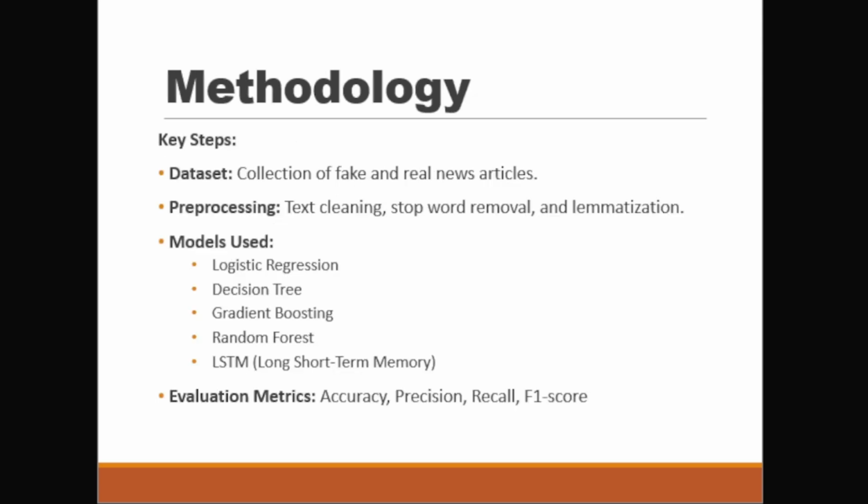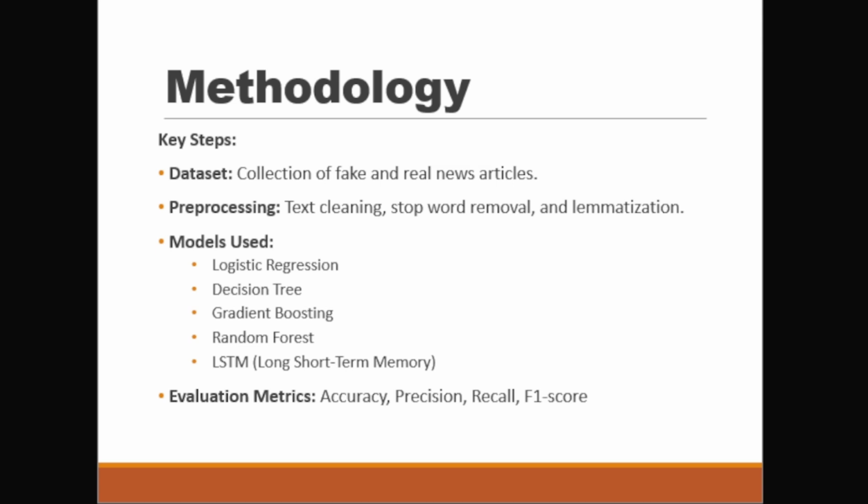My methodology for fake news detection follows four key steps: dataset collection, pre-processing, model training, and evaluation. I used a labeled dataset of fake and real news articles to train the models. Due to this being a binary classification task, it requires clear annotated data to ensure reliability. Text data was cleaned by removing noise or unwanted data like punctuation and stop words. Lemmatization reduced words to their root forms, for example, running to run, and redundant terms like Reuters, images, etc. were all filtered out.